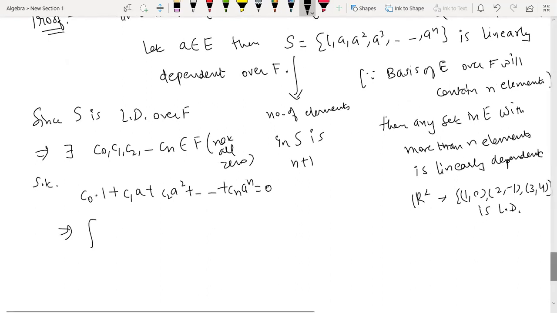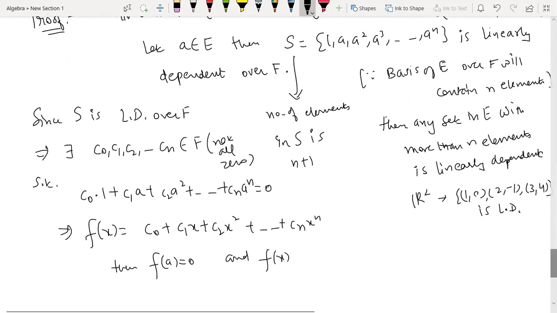So it implies if I take f(x) as this polynomial, c0 plus c1x plus c2x square plus ... plus cnx^n, then f(a) is 0. And where does this polynomial belong? This polynomial belongs to F[x], because these scalars c0, c1, c2, ..., cn are from the field F. So we have got a polynomial in F[x] such that f(a) is 0.